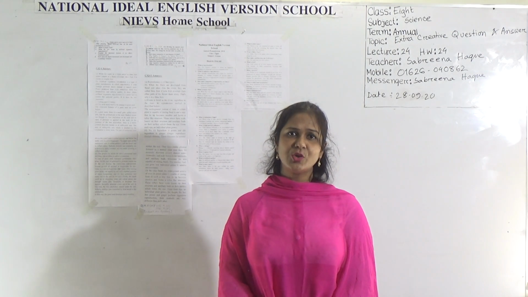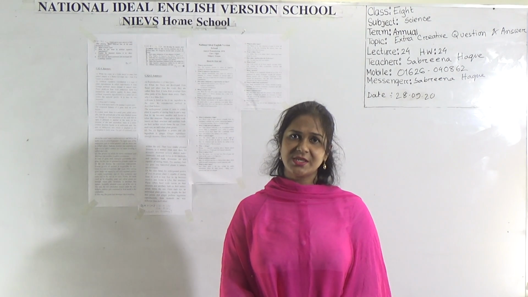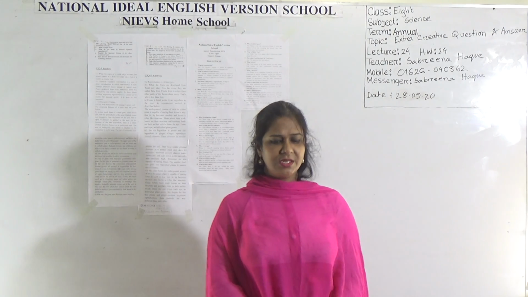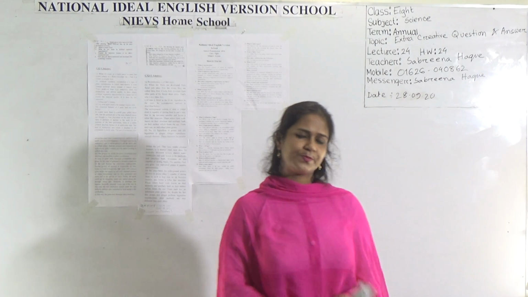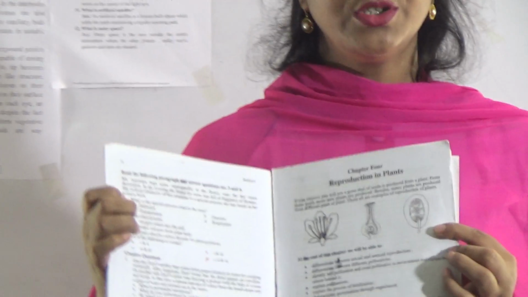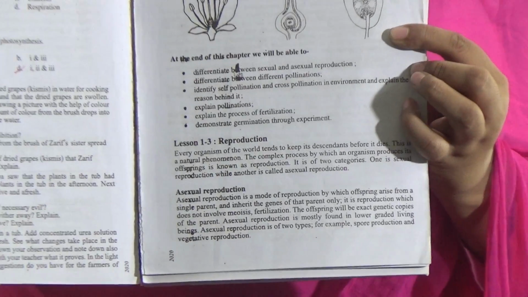Dear students, today I am going to take a science class for class 8 students based on extra creative questions and their answers from chapter 4. Dear students, take your textbook. Open page number 35 and follow the class with your textbook and your copy. Today we will discuss extra creative questions and their answers. Dear students, let's start this topic.